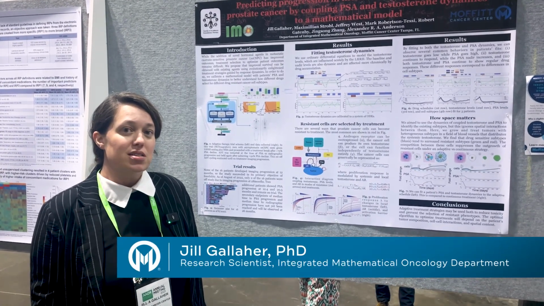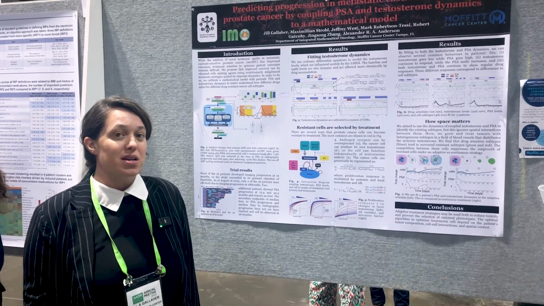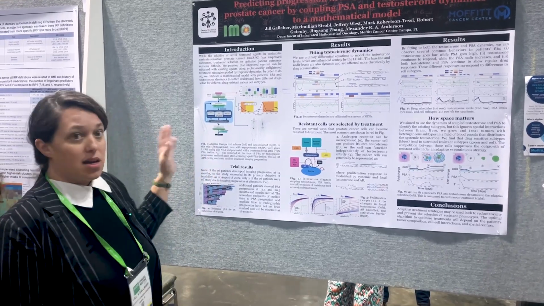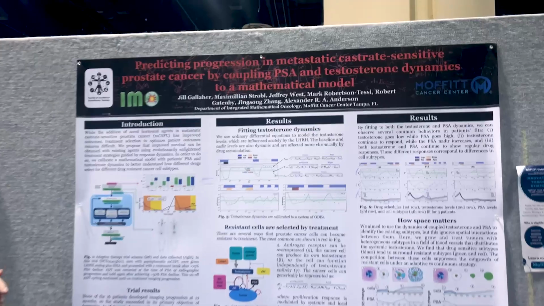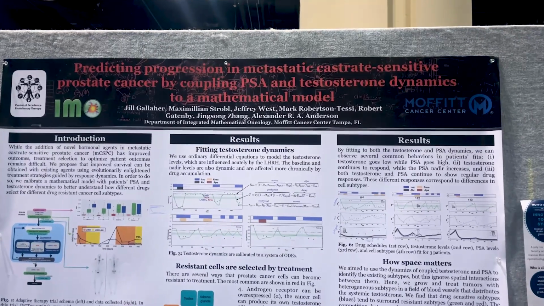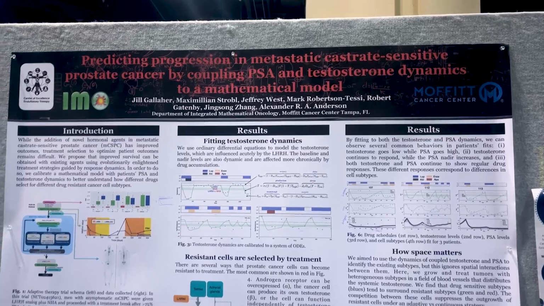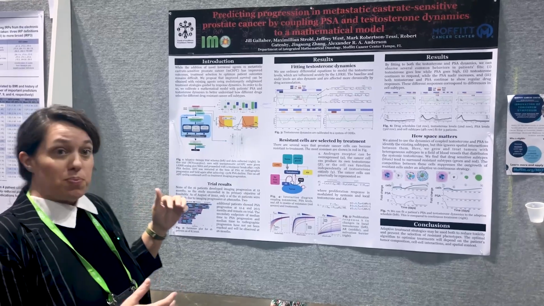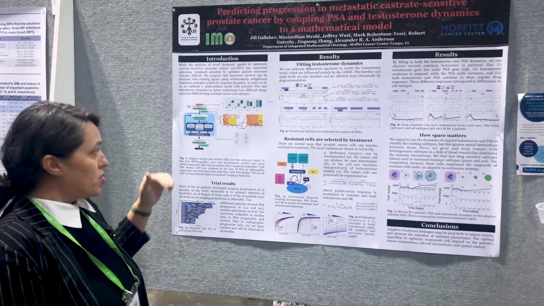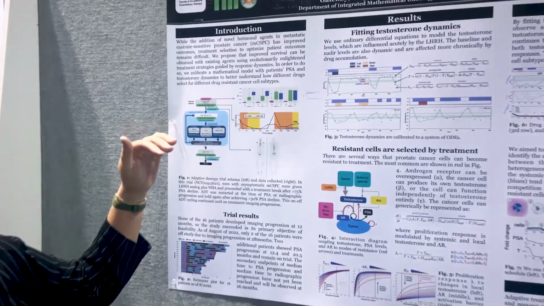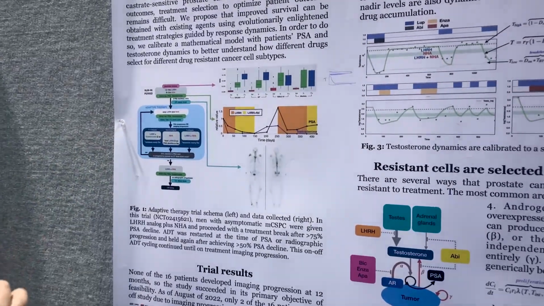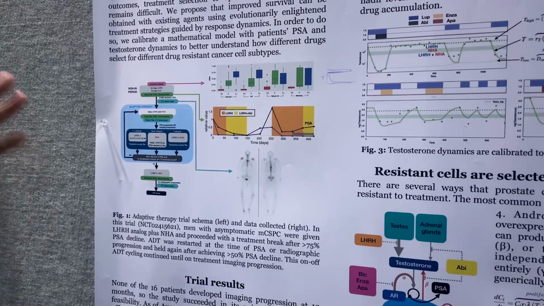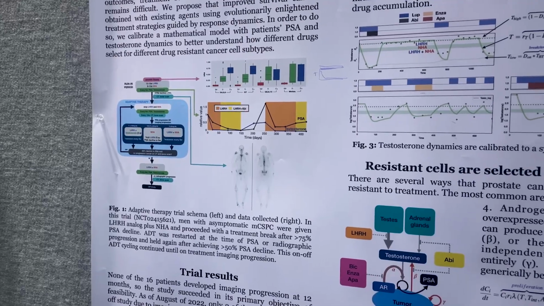I'm a research scientist in the Integrated Mathematical Oncology Department at Moffitt Cancer Center. And what I'm talking about here is an adaptive therapy trial in metastatic castrate-sensitive prostate cancer, where basically it's an evolutionary guided therapy that uses the patient's dynamics to apply treatment and make decisions. So the treatment is applied until the PSA reaches 50%, and then we withdraw the treatment until it grows back. And the combinations of treatment is decided by the amount of testosterone.